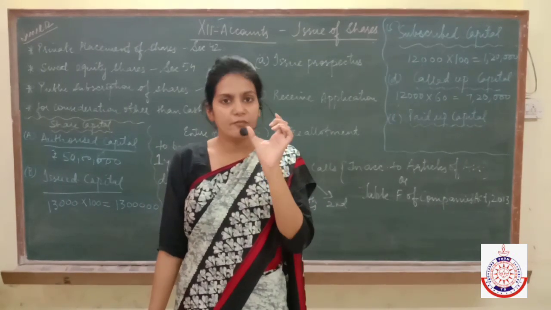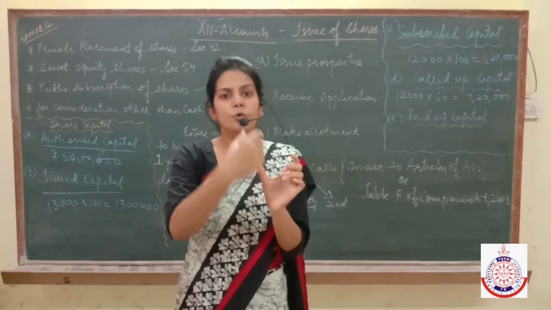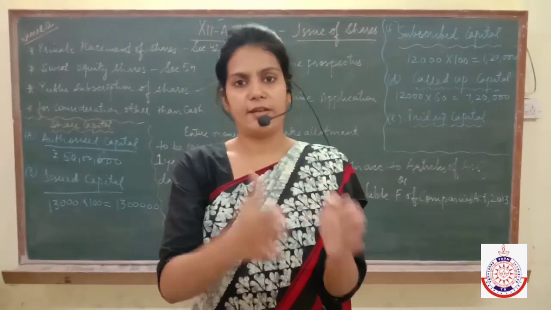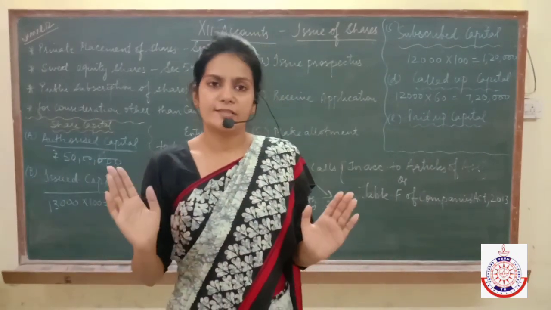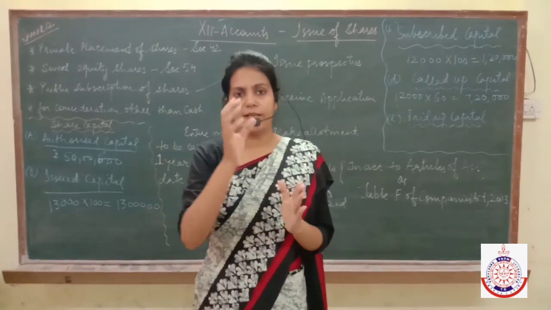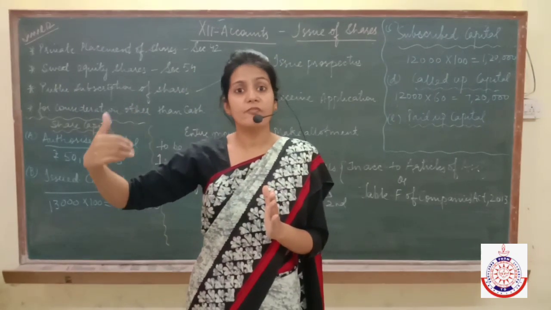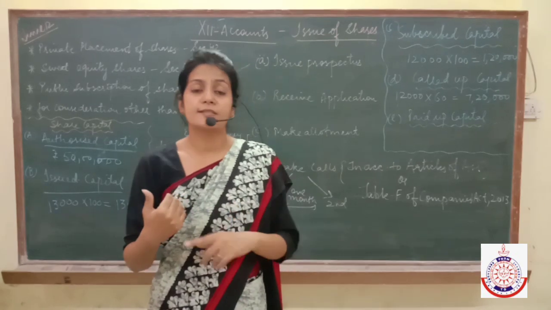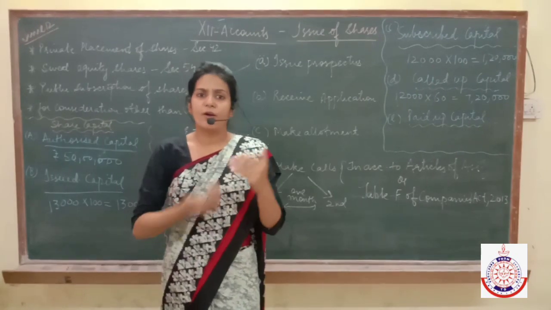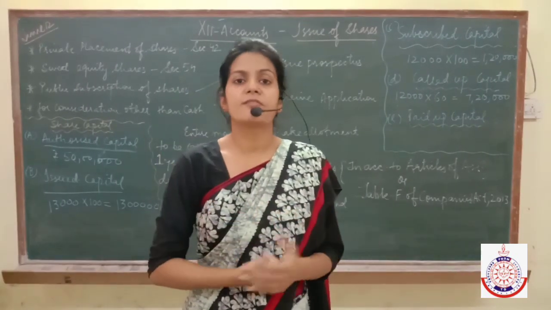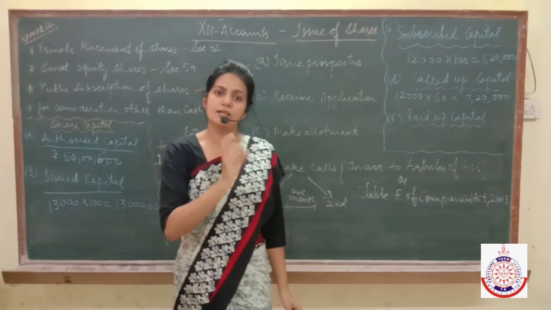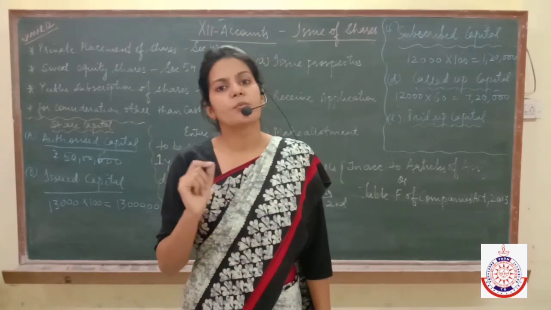If I say the value of my share is rupees 100 and I am going to sell the same share in the market at rupees 100, it means that the face value of the share is equal to its market value. If I say the face value of the share is rupees 100 and the company sells the same share in the market at rupees 150, it means the company is selling the share at more than its face value. Why is the company able to sell the share at more than its face value? Because of the good reputation of the company. And the 50 rupees extra which the company has earned is known as the securities premium.